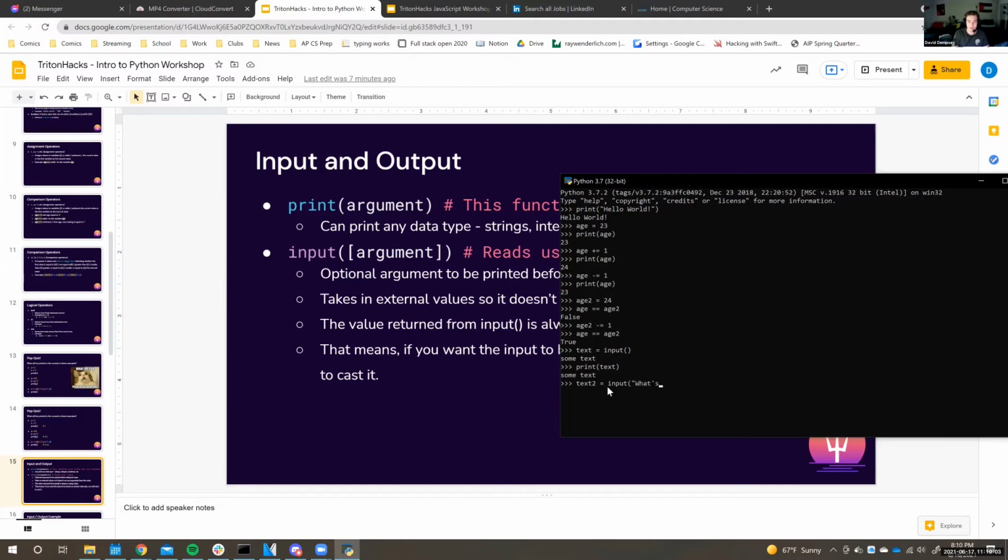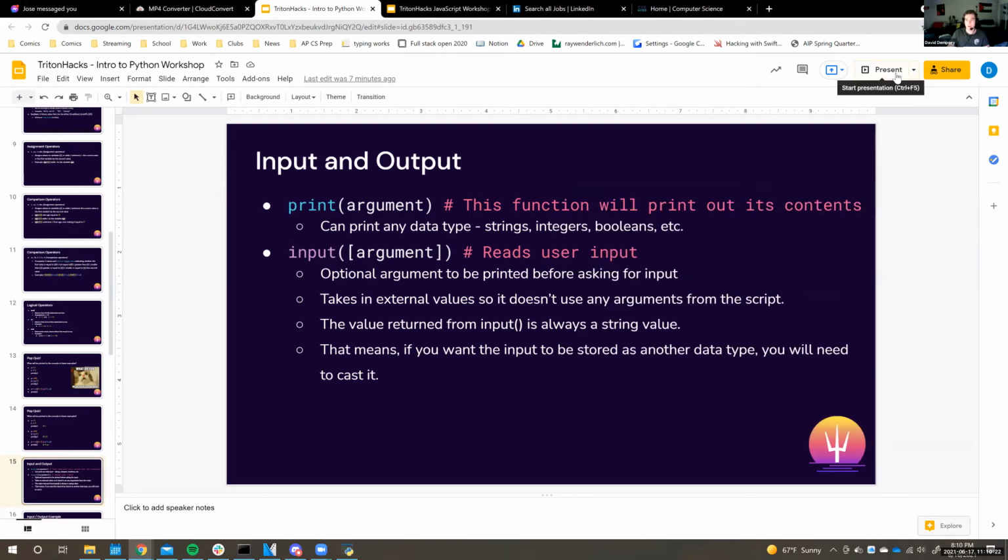And so I'll show another example of what happens if you use a parameter. So let's say like, what's your name as like a question. And so you can see it asks you what's your name. I'm just going to say David because that's my name. And if we print out text2, prints out my name. And so that is how you use the input method.